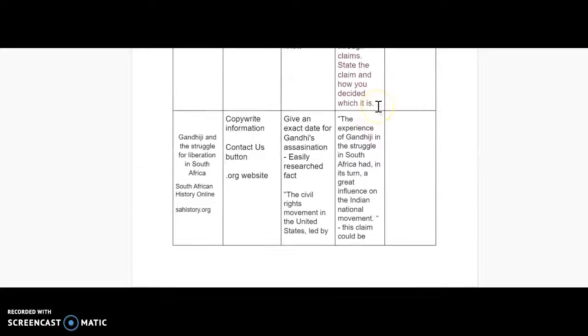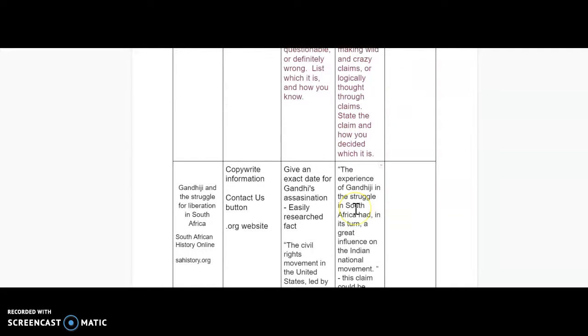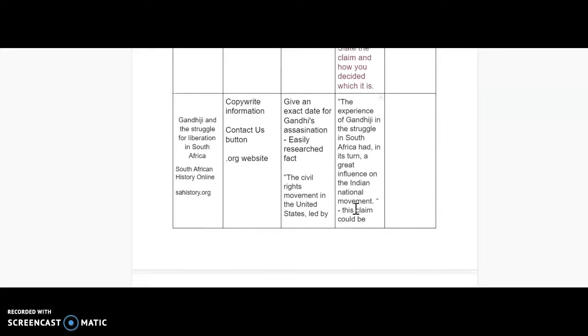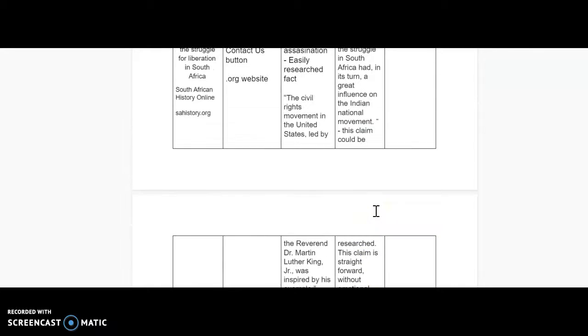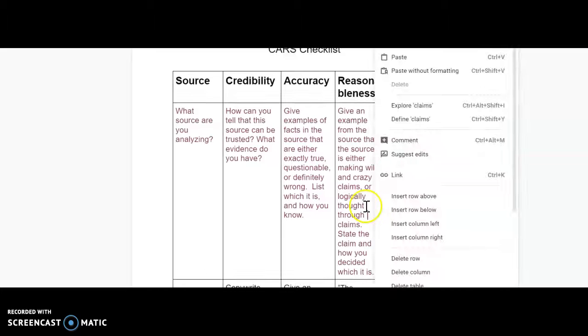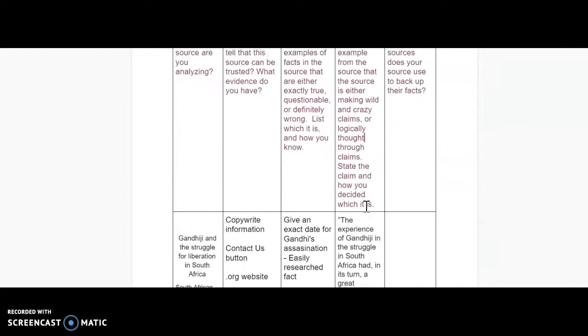This is thought through. You're going to want to give at least 2 examples if you can, but this is thought through. It is not trying to push to one side or the other. It is a claim that you can research in multiple areas if you need to. And at the same time, it's telling you something without the extra emotion on it. Okay, so this claim is actually reasonable. It's not like they're saying these wild, crazy things. It's not like they're trying to push your emotions.